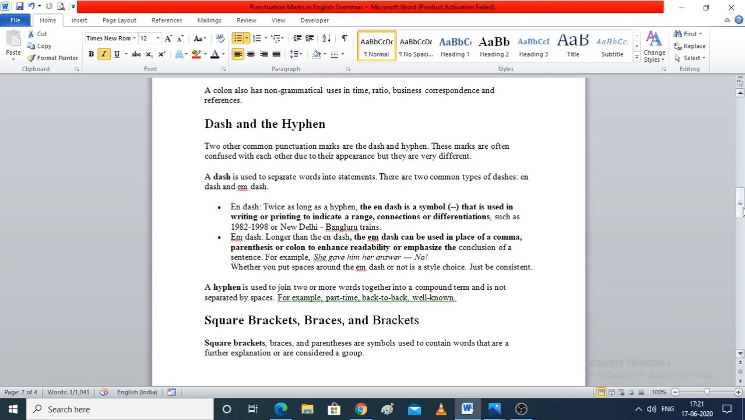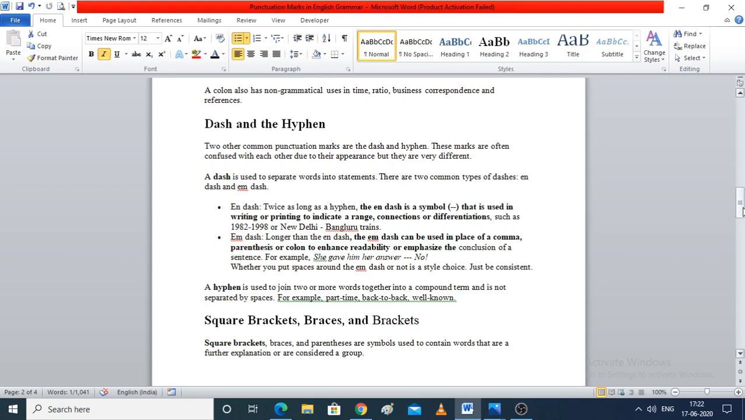So the N dash is a symbol that is used in writing or printing to indicate a range. For example, it can be 10 kilometer dash 40 kilometer. So we are depicting a range here, right? Or in this example given, 1982 to 1998, so we are depicting a range in this. Fine. Now what is M dash? Longer than the N dash.